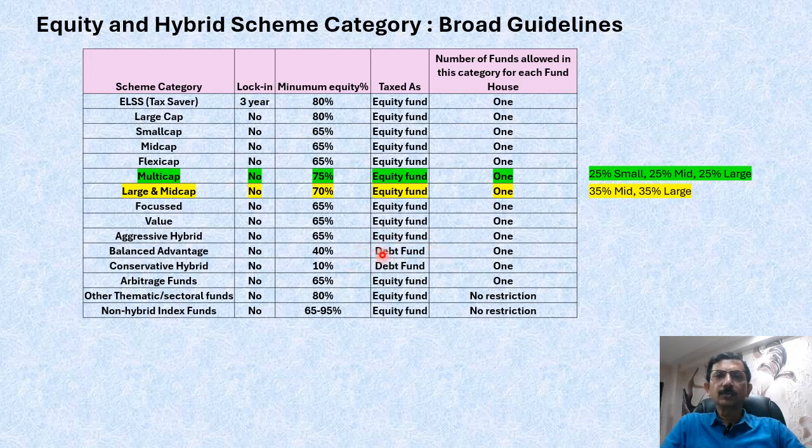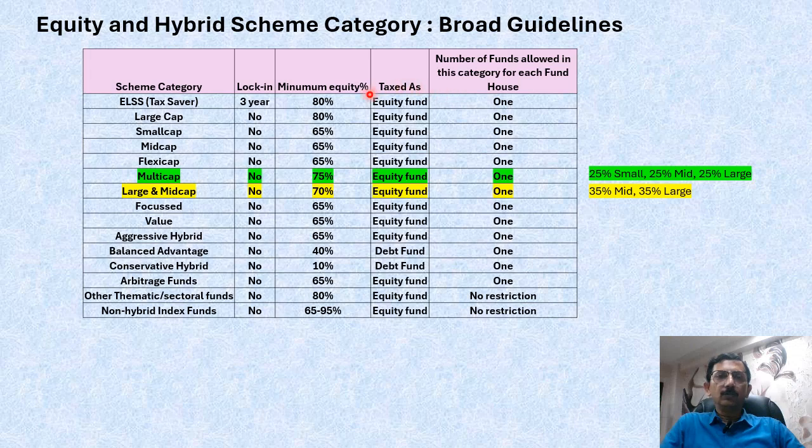And the other important factor which comes into play is the taxation. As you can see, these are all taxed as an equity fund. These are taxed as debt fund, and the bottom three are again taxed as equity fund. The advantage of equity taxation is that it comes under short-term capital gain and long-term capital gain, and those rules apply. When you see this last rightmost column, this is the most important column to know and understand.